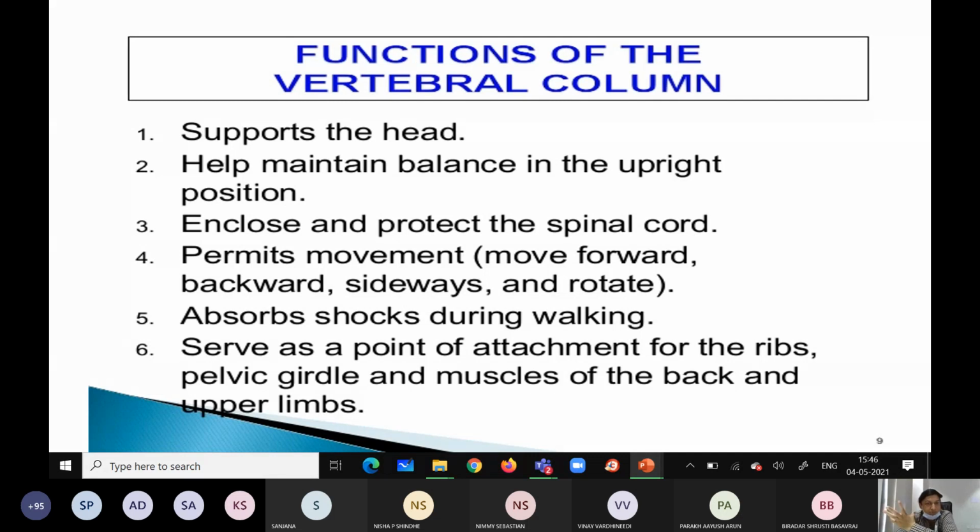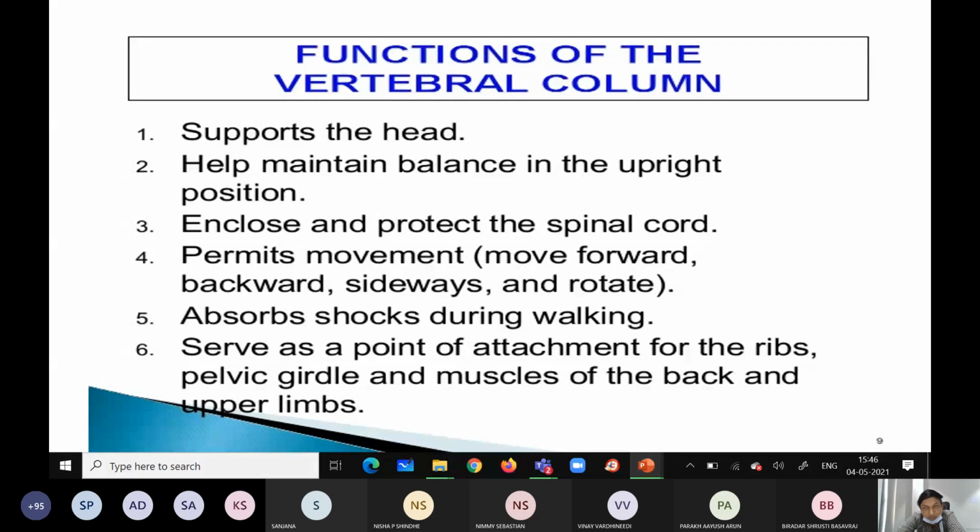Cervical vertebra, neck region, so supporting the head. First cervical, second cervical vertebra. Then it helps in maintaining balance in the upright position. I told already, it gives protection, enclosing and protecting the spinal cord and other vital structures.